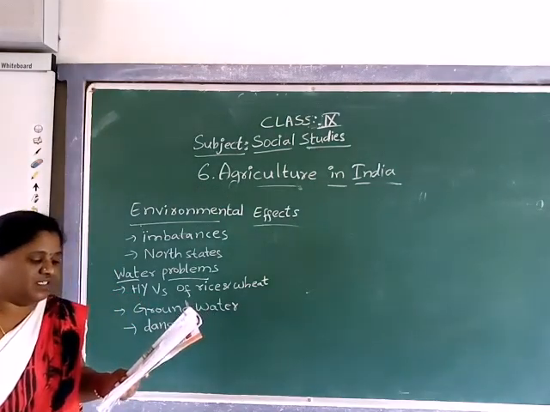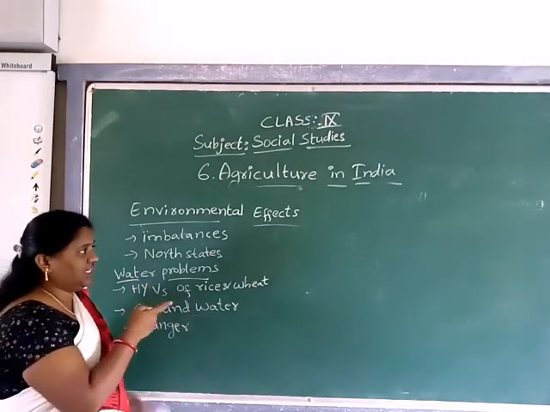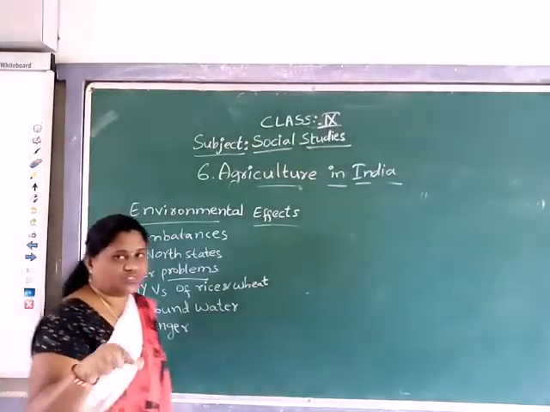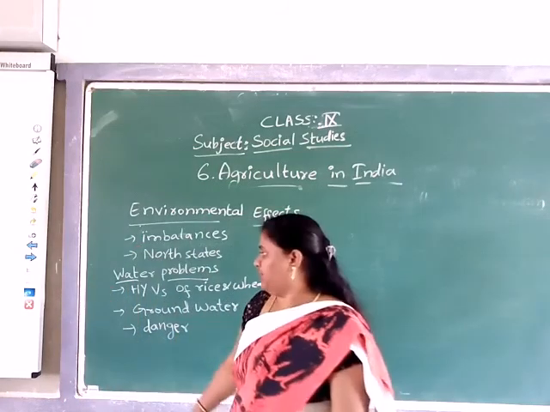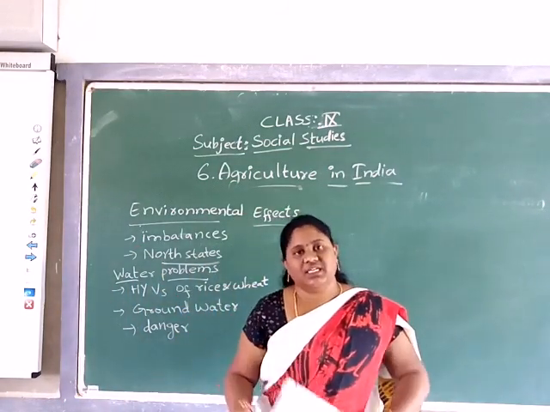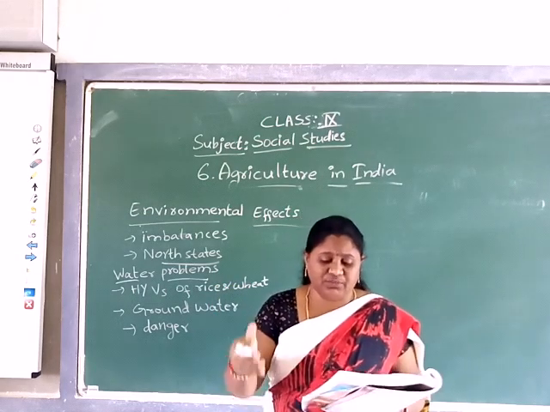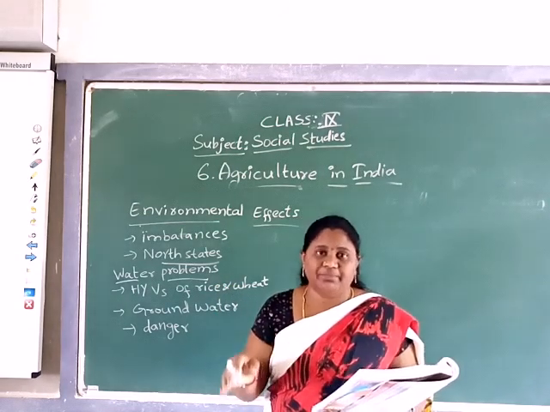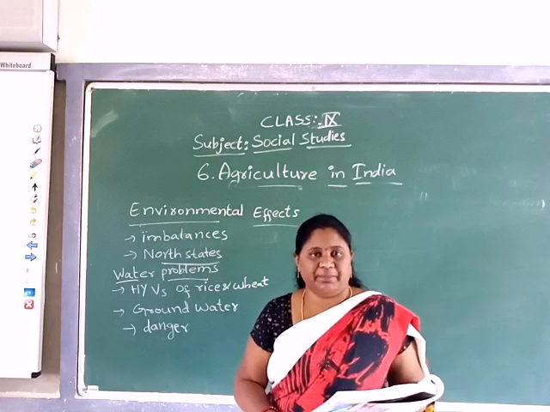As mentioned earlier, the green revolution was first introduced in the north states. What are the north states? It was introduced in Punjab, Haryana, and Uttar Pradesh.